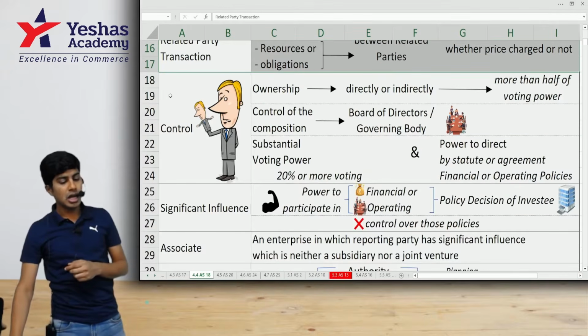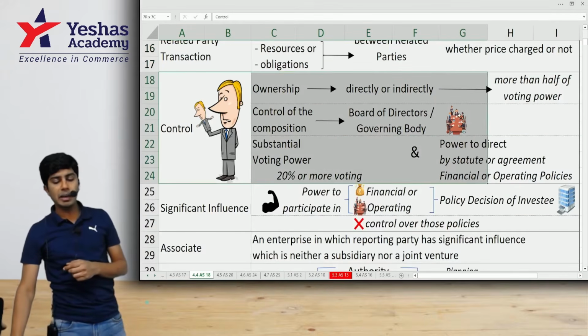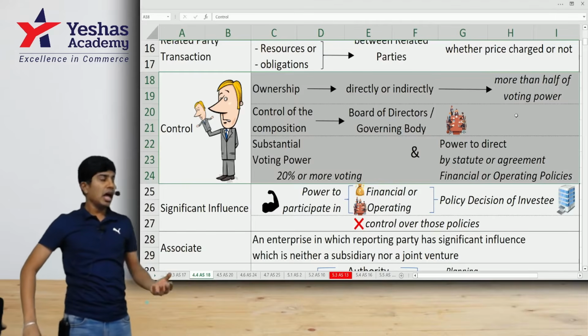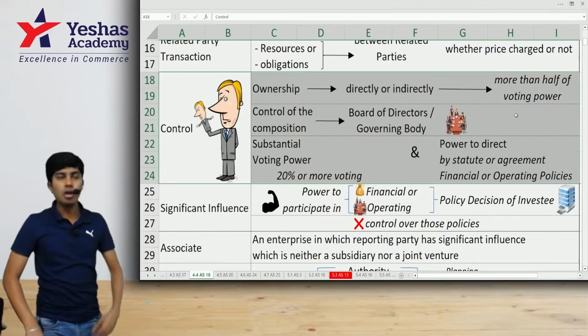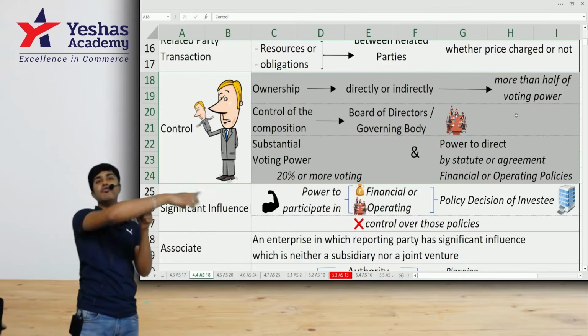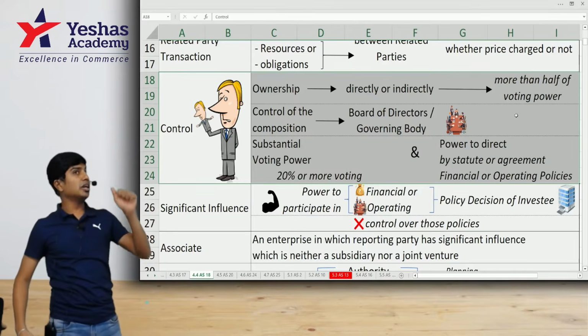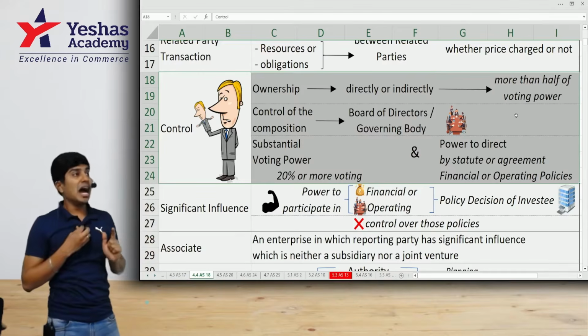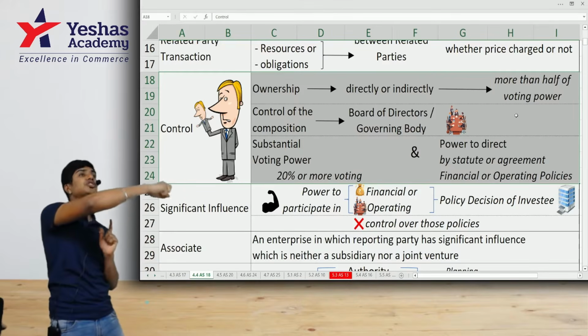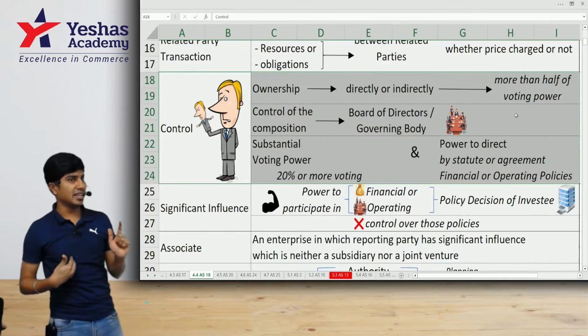What does it mean? Control. This is what will make a company a subsidiary of another company. A company is supposed to be my subsidiary company when I have control over it. How can I have control? Point number one, I have more than 50% of voting rights. Point number two, I don't have more than 50% voting rights in that company, but I control the composition of the board of directors in that company. Again, then it's my subsidiary.